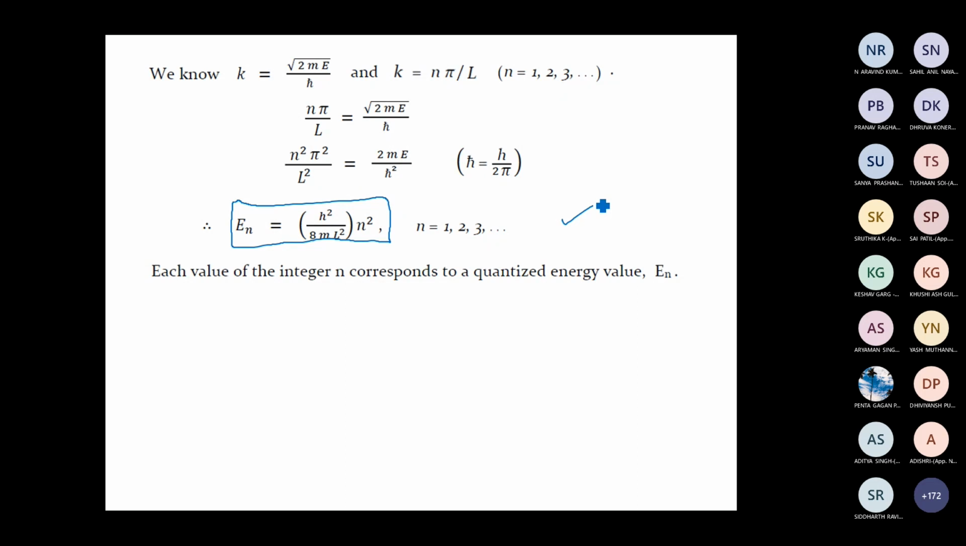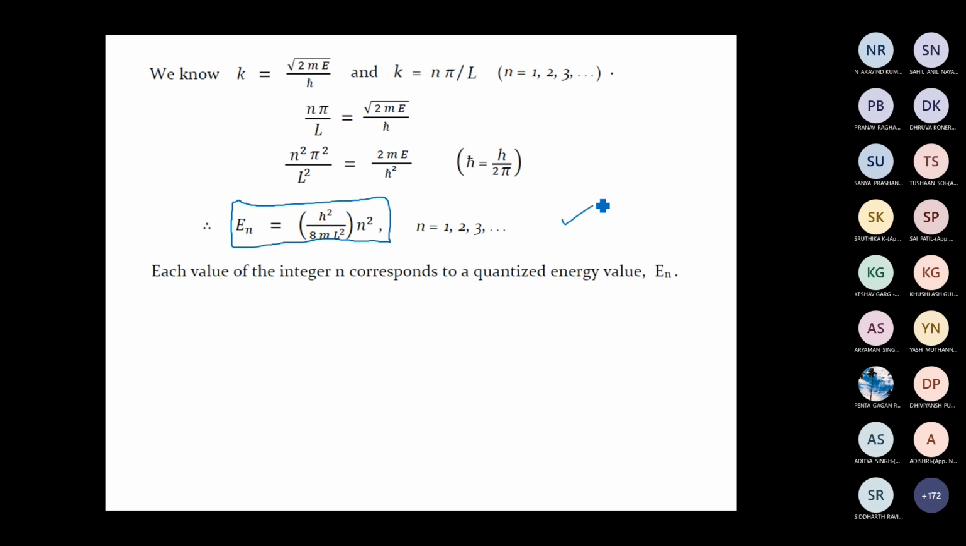Greater the mass of the particle, lesser will be the energy. Yeah, that is one inference. Sir, energy can never be negative. Energy cannot be negative. Okay, that is also true. Energy is not constant. If L is constant and mass is constant, n varies, right? n can take different values.